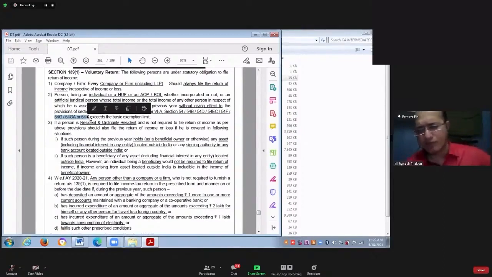In the chapter of capital gain, we have discussed 54, 54B, 54D, 54EC and 54F. There are 3 more sections for exemption, 54G, GA and GB. Those were not forming part of your syllabus, therefore we have not discussed. But here, it is not G, it is GB.